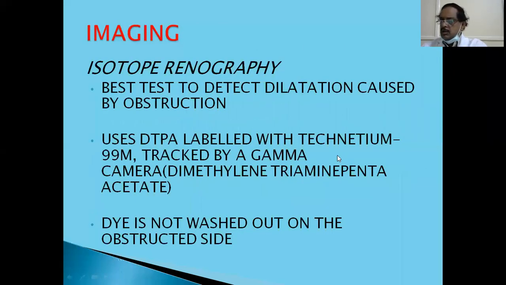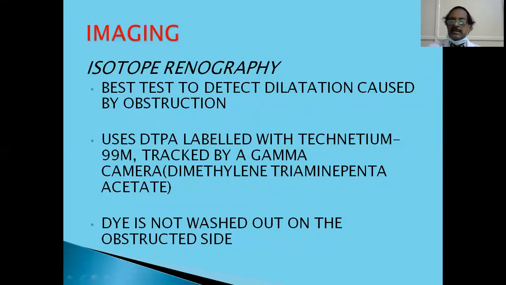Then you have to know the anatomy, but you also have to know the function, how much function is there. Suppose on ultrasound one kidney is very much dilated, just a bag of urine, and you think it's not functioning. Non-visualization of the kidney on IVP is not a sign of non-function. It has to be established by isotope renography, which is the best to detect the functional obstruction caused by the dilatation.